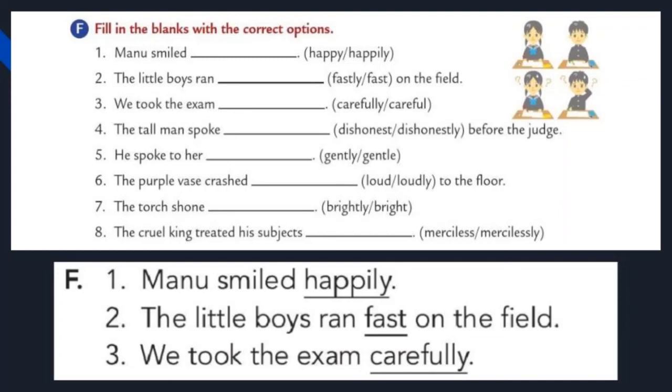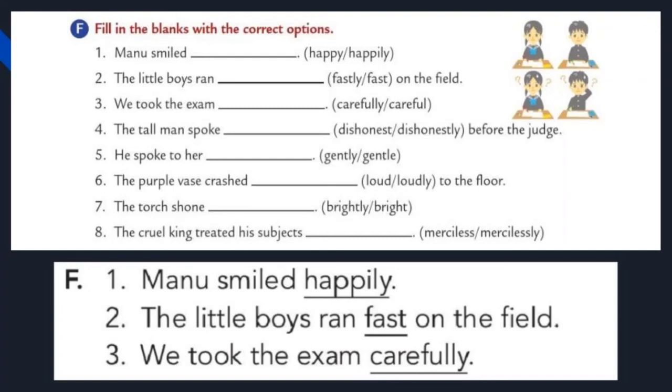No, you don't want to say fastly because fastly is not an adverb. Fast, already I said that exceptional cases are there. Fast can be used as adjective and adverb. Before noun, if you are using the word fast, it is an adjective. If you are using after verb, it is adverb.